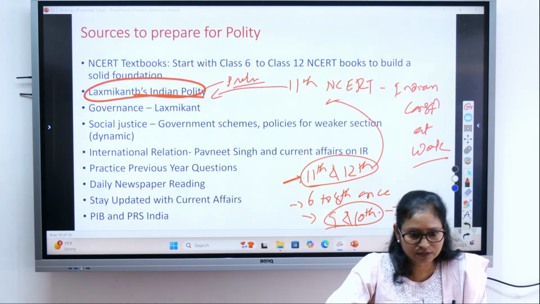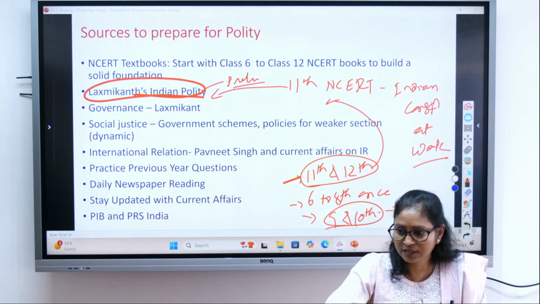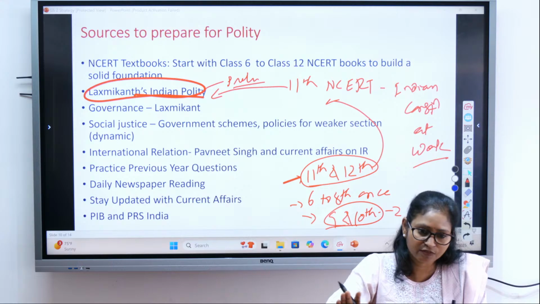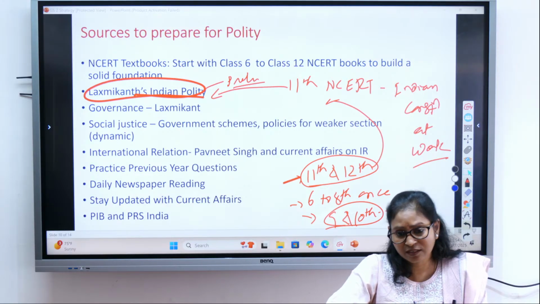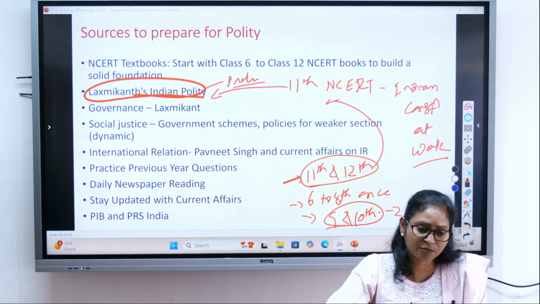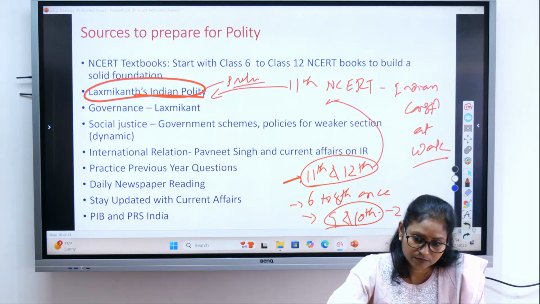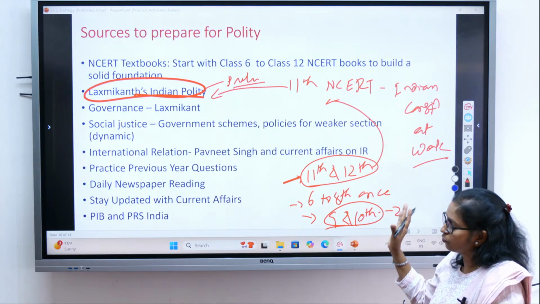So for prelims it's very, very important, but since we are not studying only for prelims, we are studying also for mains, I definitely suggest that you go through the NCERT, so that it helps you develop good clarity of concepts. Many a time questions are directly asked from NCERT, even in prelims and also in mains. And I have told you which book to emphasize more.